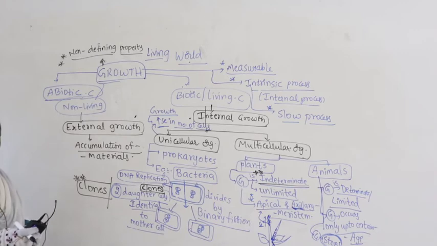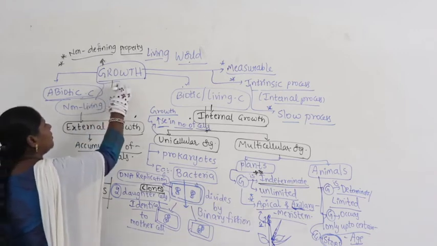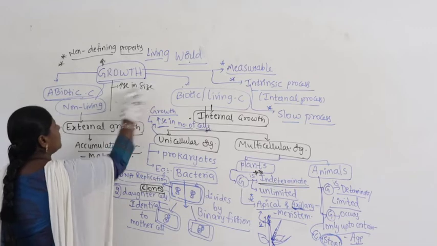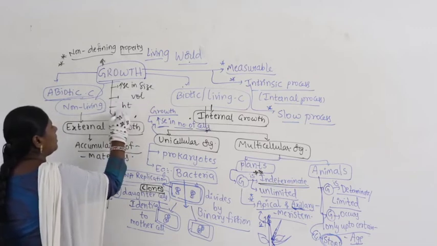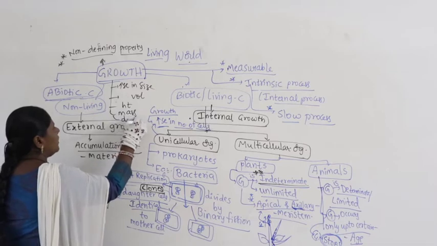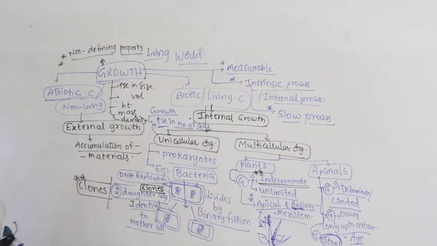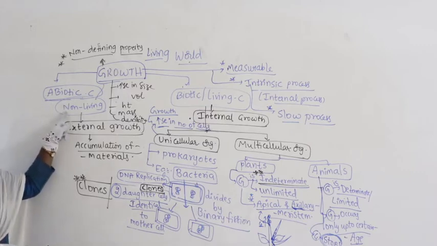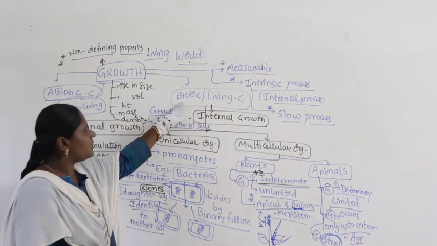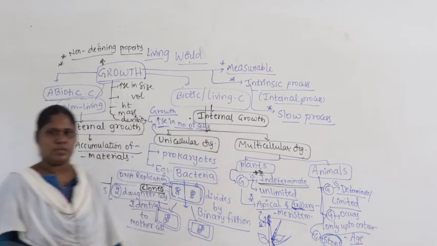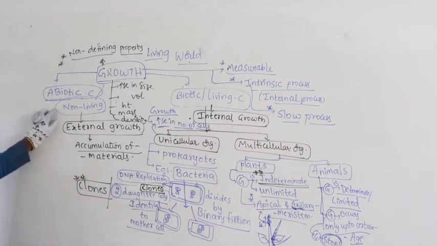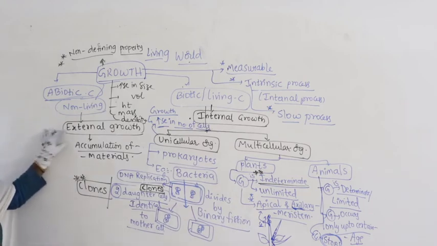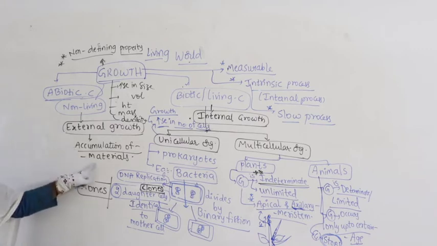So, here of course we studied that growth can be defined in terms of increase in size, or increase in volume, height, mass, density. So, we can use any parameter in defining the growth phenomena, right. Growth happens in abiotic components, also called non-living components, and even in biotic or living components. When you take the abiotic components, what occurs is external growth. Why? Because growth occurs externally with the accumulation of materials on the surface. We discussed in the last class, mountains and sand dunes all will come.